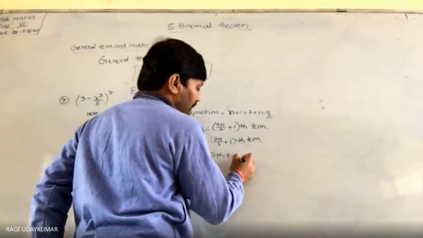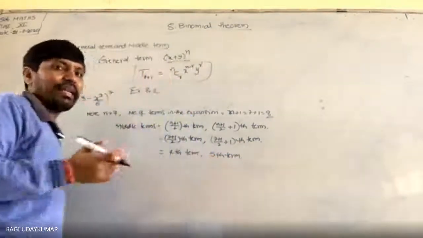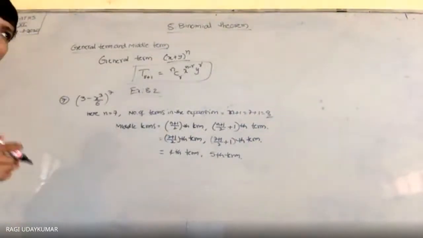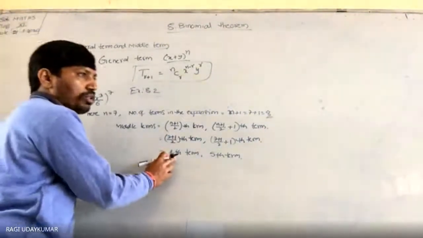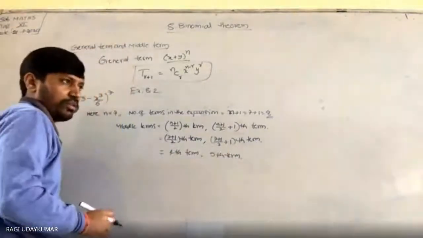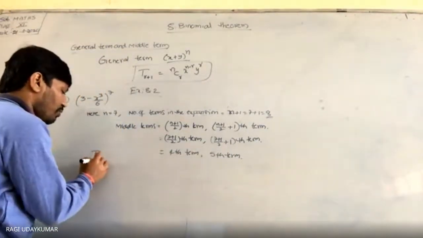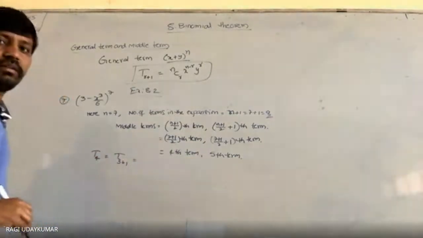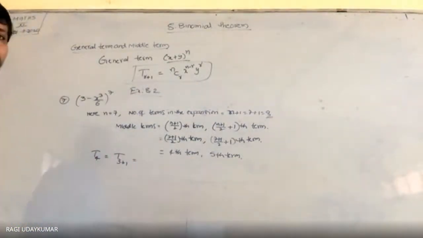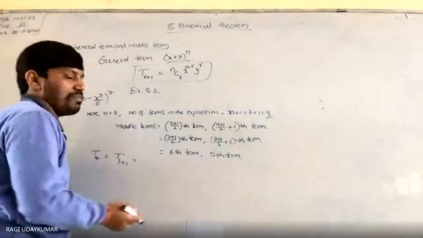ये सभी कैलकुलेट करने की जरूरत नहीं. Directly also you can think and directly also you can write. So now what you have to write? 4th term, 5th term you need to find out. How do you find the 4th term? T4 find out करना है, T3 plus 1. Formula you are having, you have to substitute and simplify it.